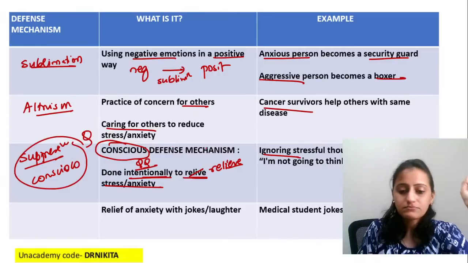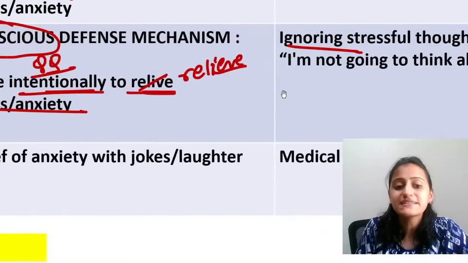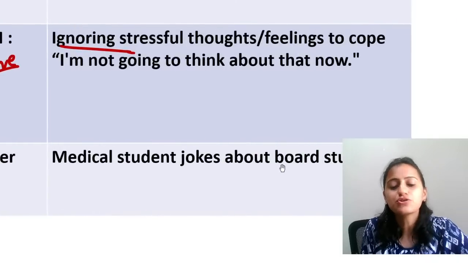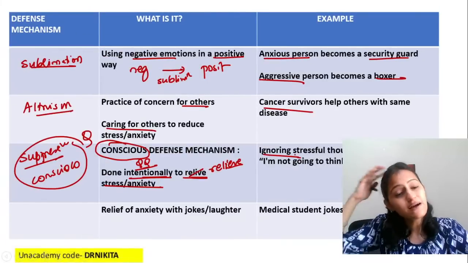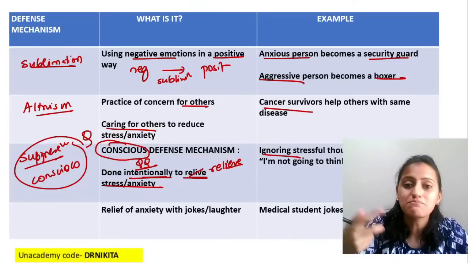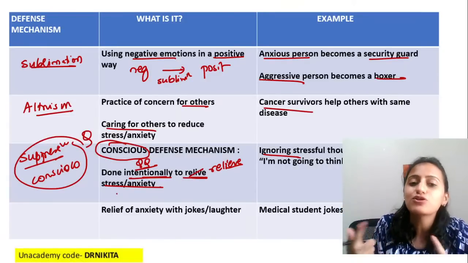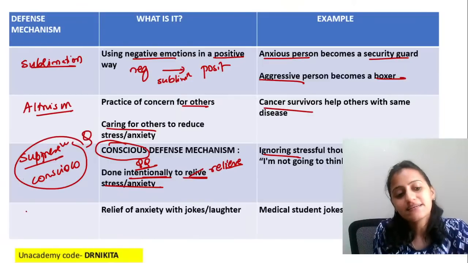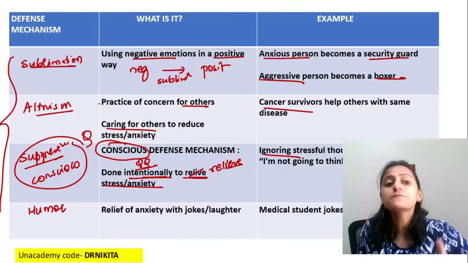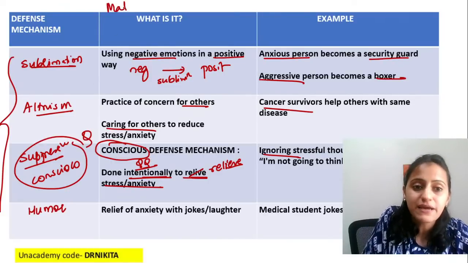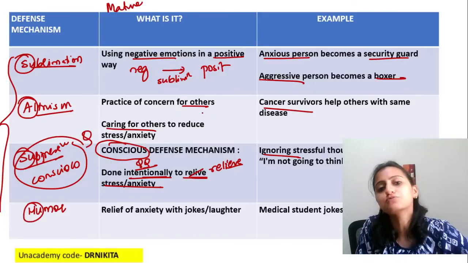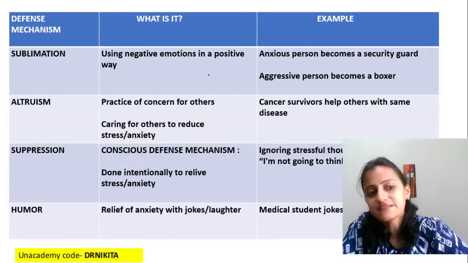Okay? After that, relief of anxiety with jokes or laughter. Jokes or laughter is humor. So a medical student jokes about studying, or let's say a bald person says, my head is shining because I am bald. So making a laughter or joke about the anxiety, that is humor. So all these are basically your mature defense mechanisms: sublimation, altruism, suppression, and humor. These are mature defense mechanisms.